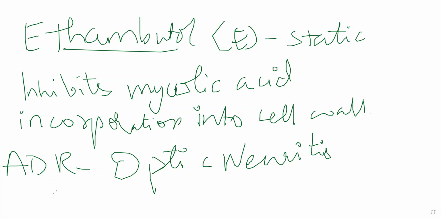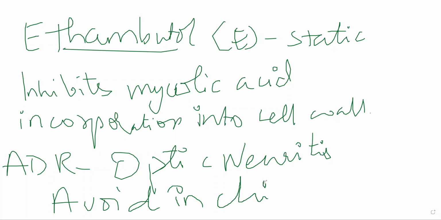Contraindication is avoid in children because they will not be able to tell you the difference between green and red. Okay, they will not be able to. You will not be able to accurately test whether the patient is having optic neuritis. अगर आप adult में दे रहे हो तो optic neuritis test कर सकते हैं by giving them a chart and showing them red and green color and telling them to differentiate in between them. You cannot do the same in children. So उन लोगों के अंदर it will be difficult to detect. So avoid it in children altogether.